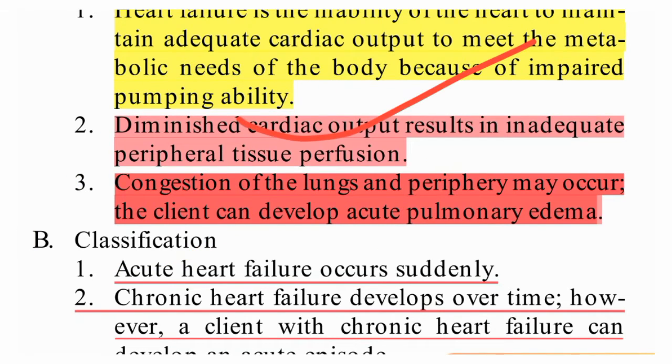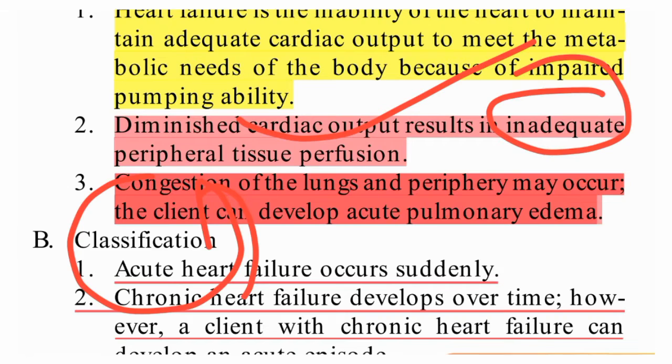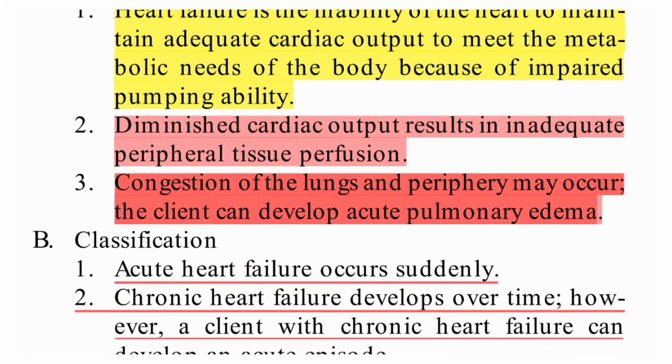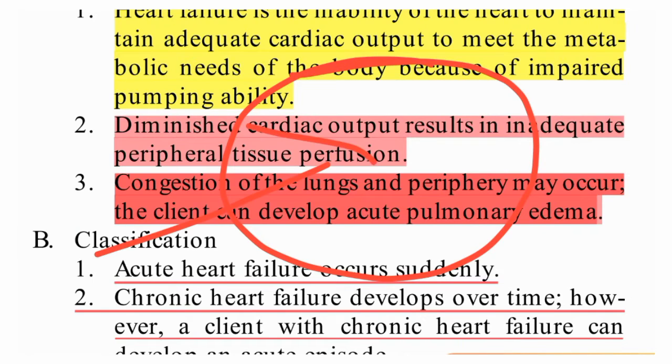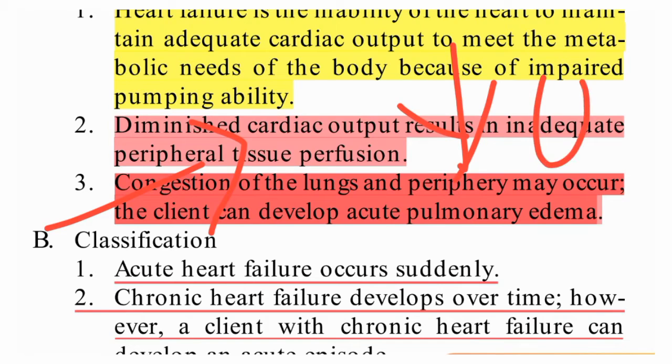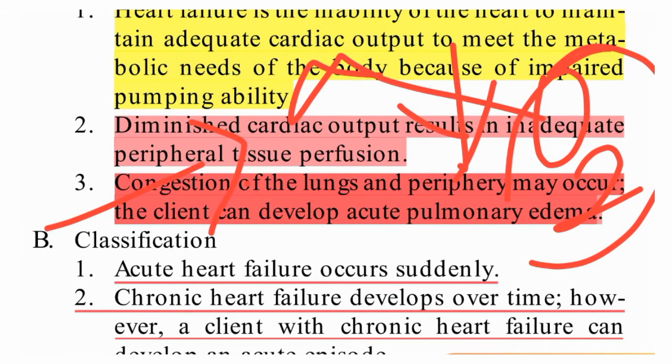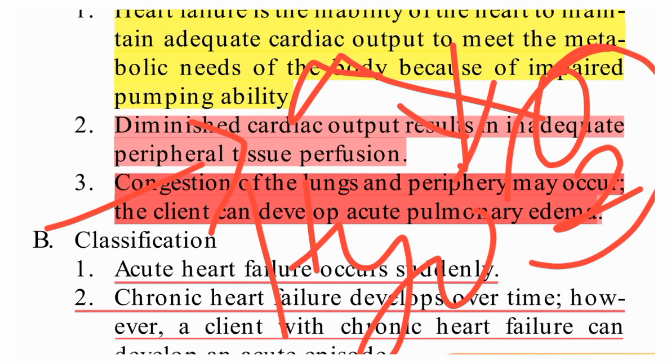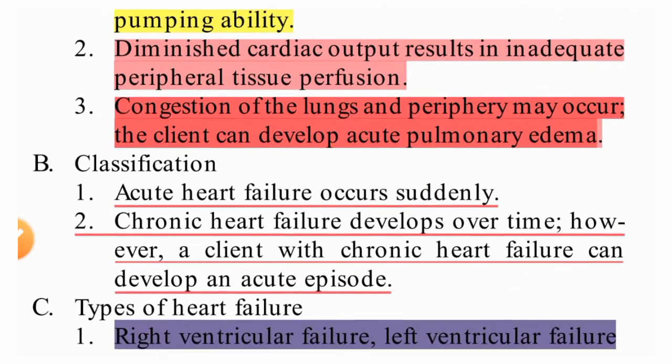So cardiac output has decreased, so it means inadequate blood supply to the peripheral tissues. The peripheral tissues will not get the adequate blood supply, so that means decreased oxygen at the tissue level, so it will lead to hypoxia also, because of decreased cardiac output.